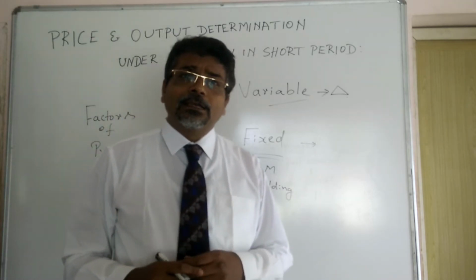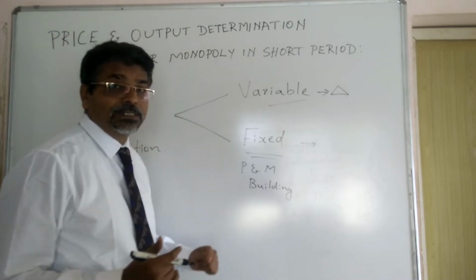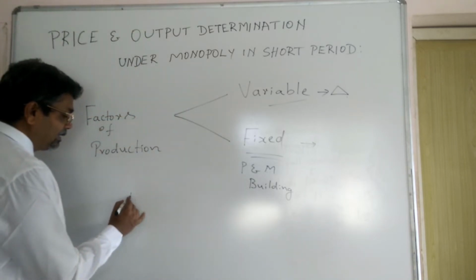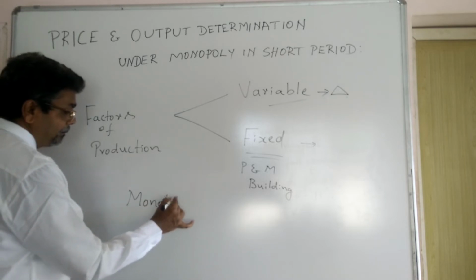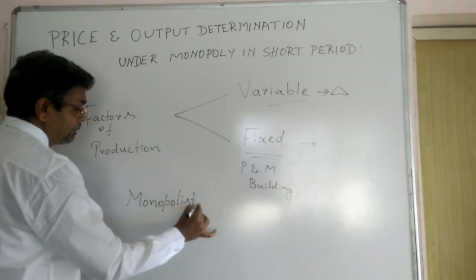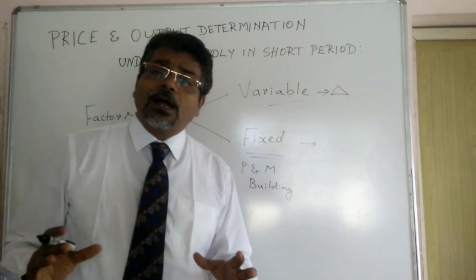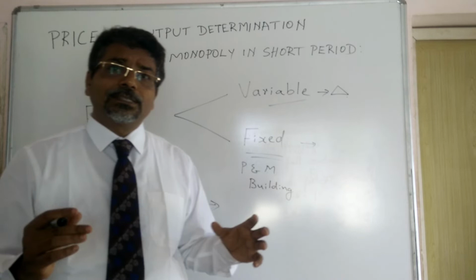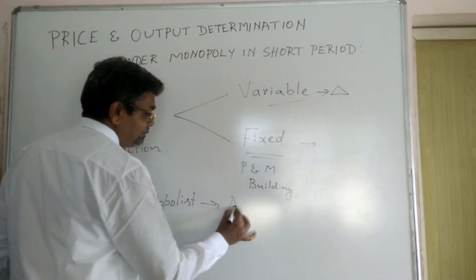Now, let us see what is the aim of the monopolist. Because he is a good businessman, he wants to get a high profit. That means his aim is to earn a maximum profit.